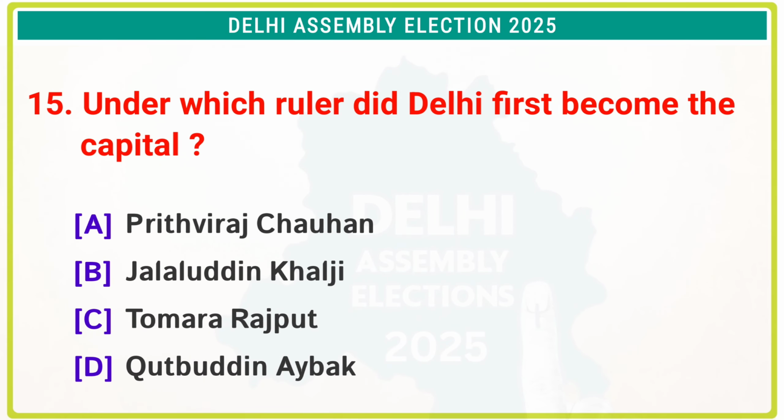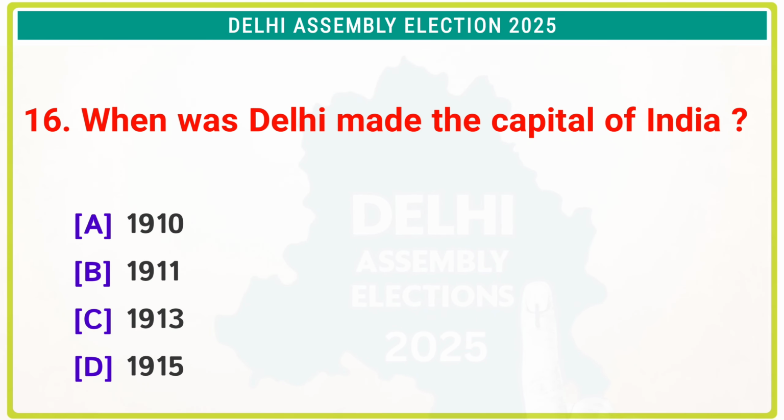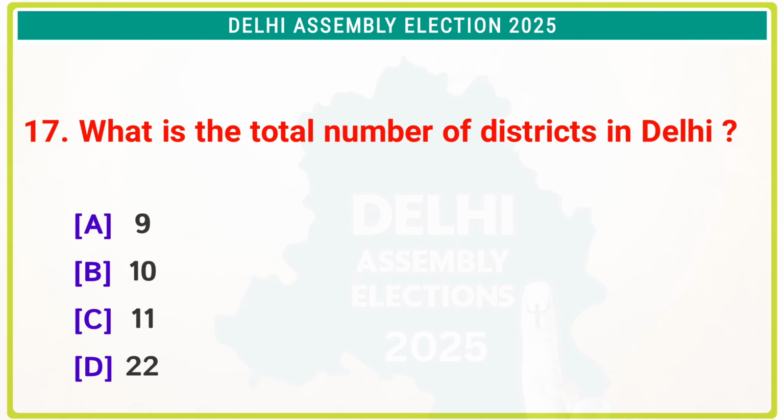Under which ruler did Delhi first become the capital? The correct answer is option C, Tomara Rajput. When was Delhi made the capital of India? The correct answer is option B, 1911. What is the total number of districts in Delhi? The correct answer is option C, 11.